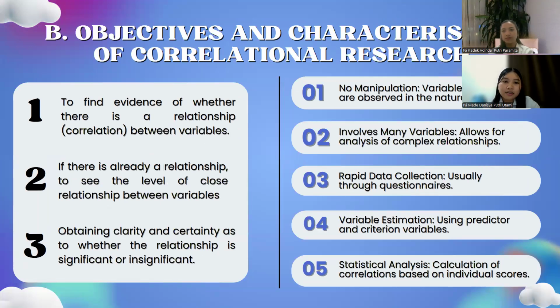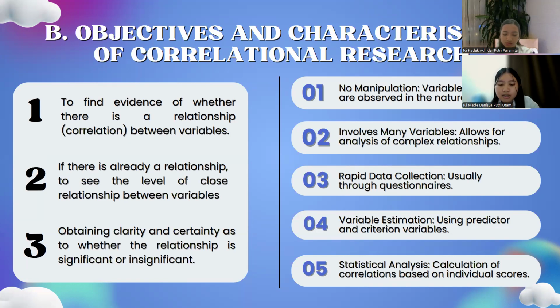Okay, the objectives and characteristics of correlational research. The main purpose of correlational research is to describe the relationship between existing variables and determine the relationship between independent and dependent variables. Specifically, the goals of correlation are: the first is to find evidence of whether there is a relationship or correlation between variables. Second, if there is already a relationship, to see the level of closeness of the relationship between variables. And the last is obtaining clarity and certainty as to whether the relationship is significant or insignificant.